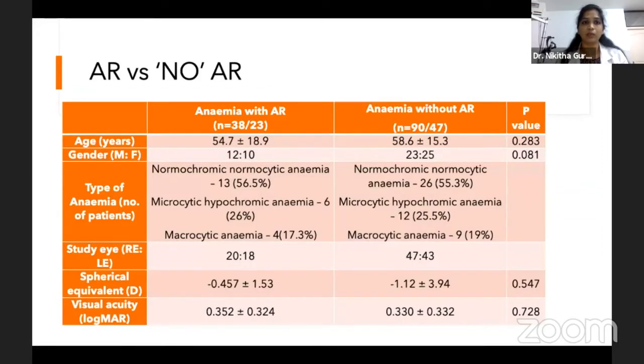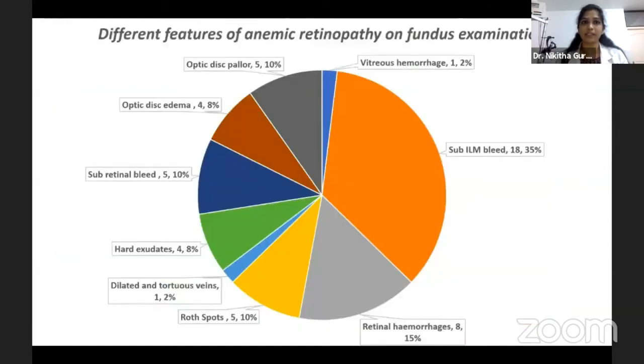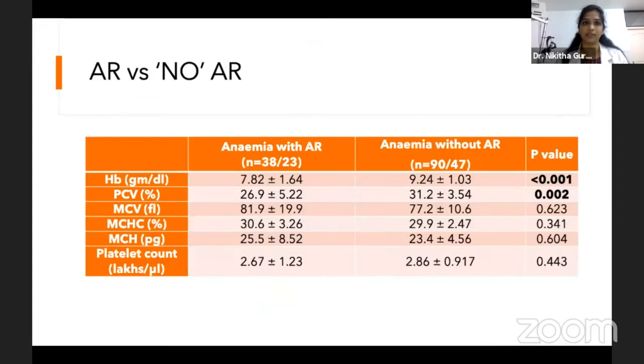So when we looked at two groups, no anemic retinopathy versus anemic retinopathy group, we found age and gender has no significant relation. Likewise, type of anemia and the visual acuity. So there is a frequency distribution of different features of anemic retinopathy. We found subhyaloid bleed has a majority, approximately 35%, and following the other manifestations.